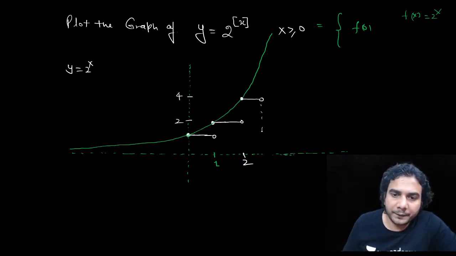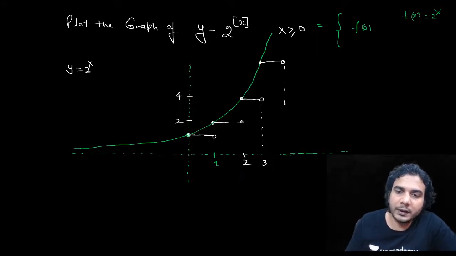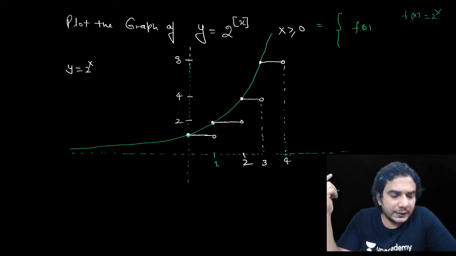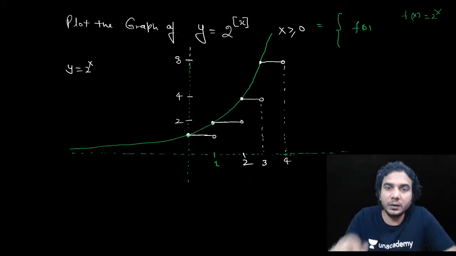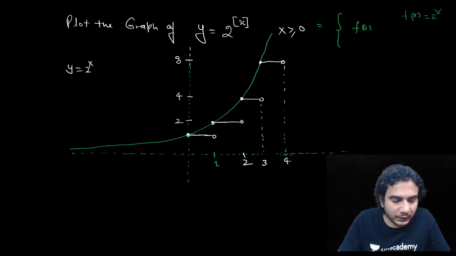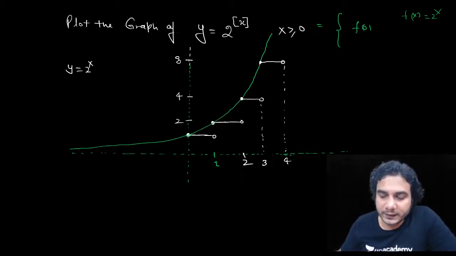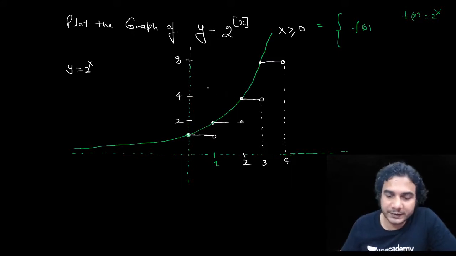Now f of 3 is what? F of 3 is 8, right? So you'll continue with this 8 line, and then it will be 16. It will keep going like that. In this way, as 2 raised to x is increasing, 2 raised to greatest integer of x will also be increasing, in the similar way. So this is the graph.